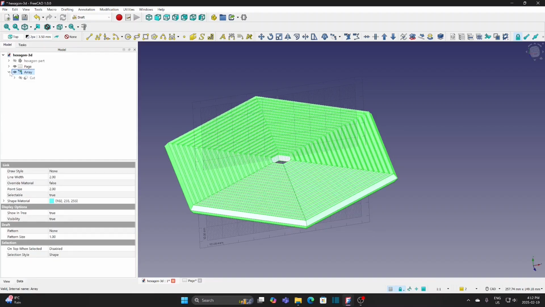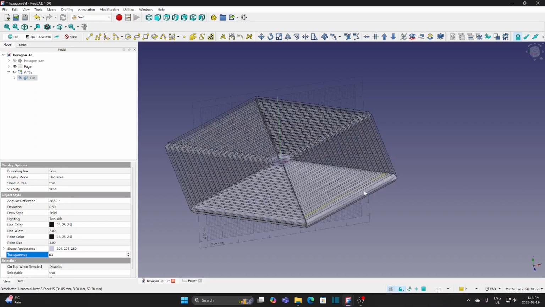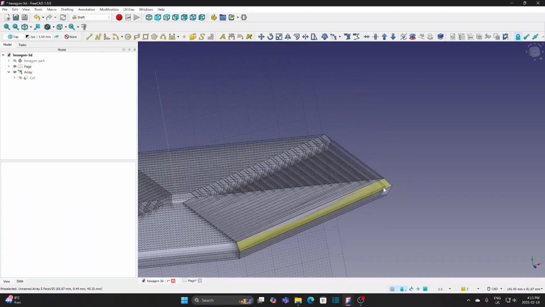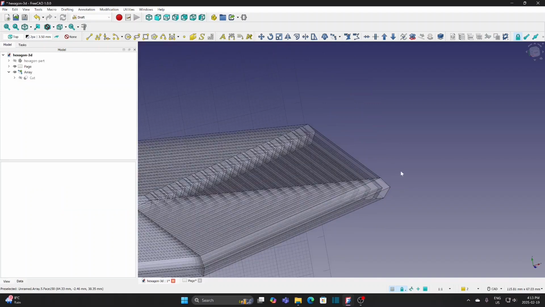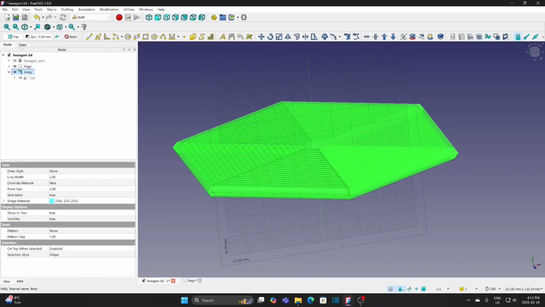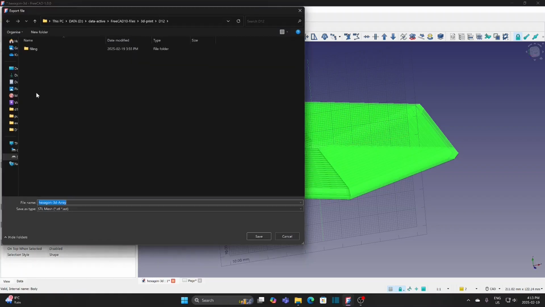Expand the array and select Cut. Go to View and change Transparency to 80. You can see individual hexagonal piece. Select Array. Go to File, Export. Select the STL as the file type. Save.